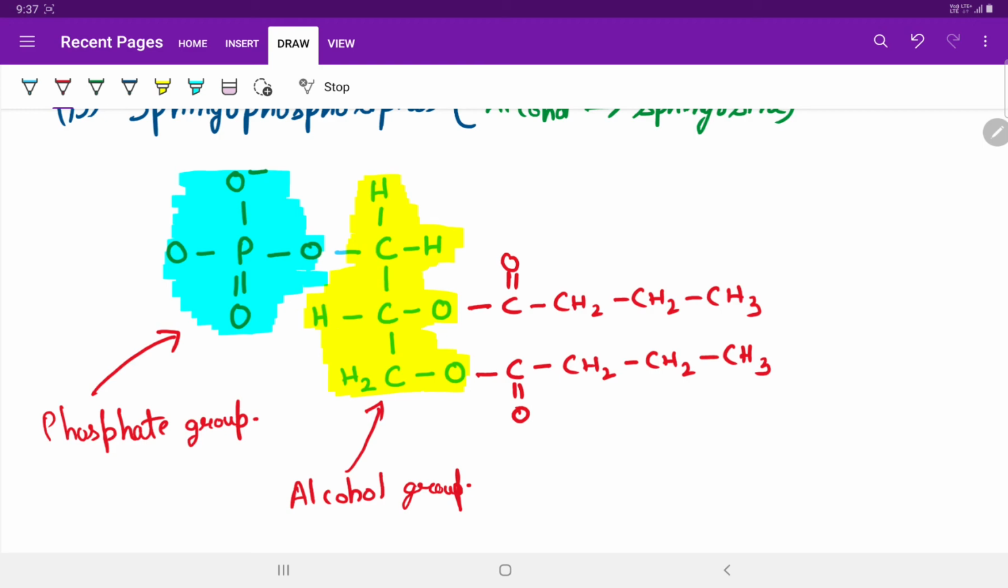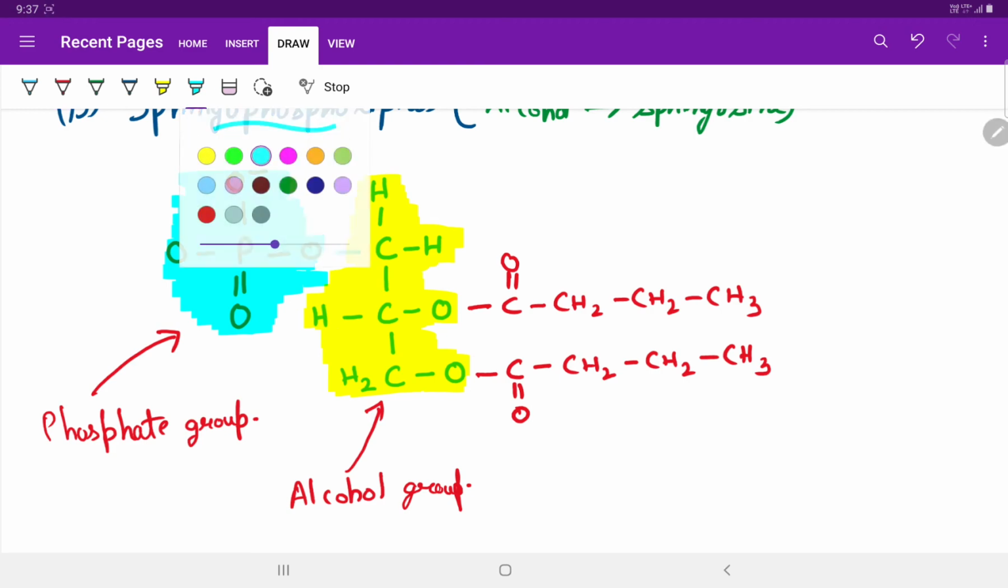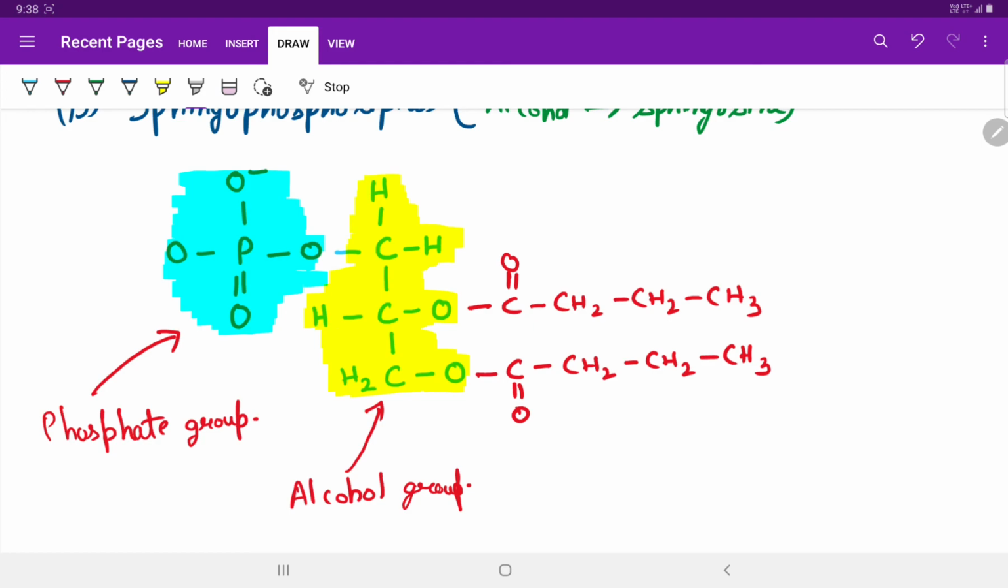Now the last one is our lipid part, the fatty acid. So we can also highlight a fatty acid. So this is our lipid portion, the fatty acids present.